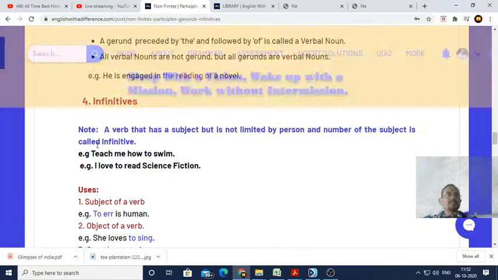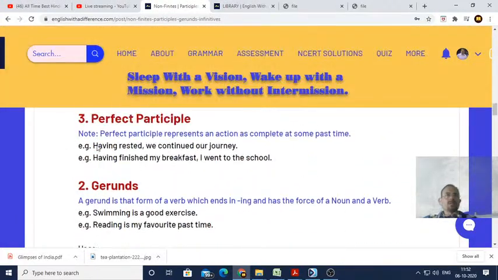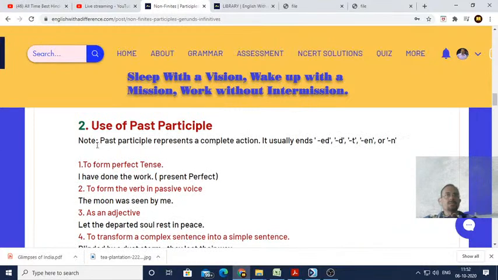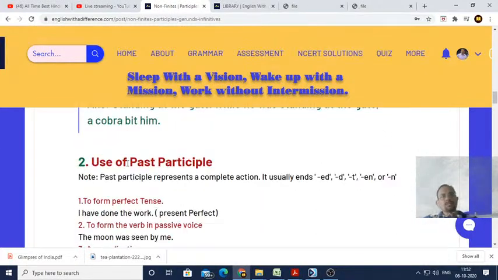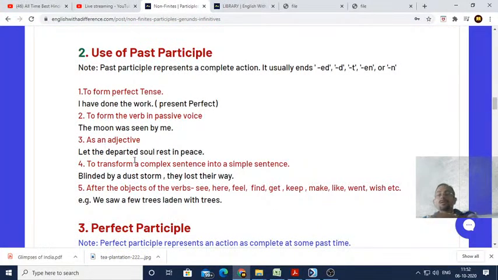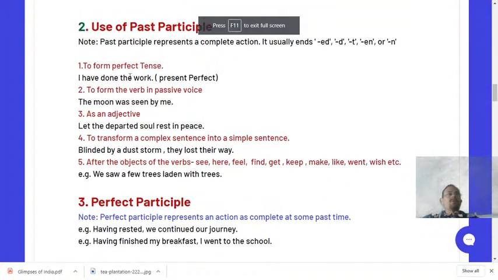Okay. So present participle was completed. So now let us go to past participle. So you see, dear students, when it comes to past participle, the third form of the verb is always used for past participle. Always remember, for example, go, went, gone. Gone is the third form of the verb, which is always used when we convert a particular example into past participle. So always remember that the past participle of the verb is the third form of the verb.